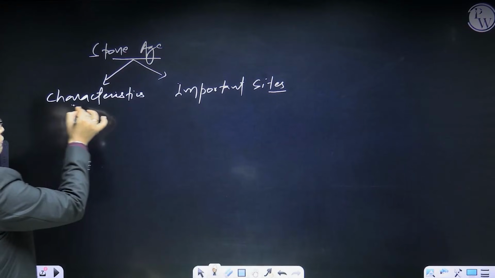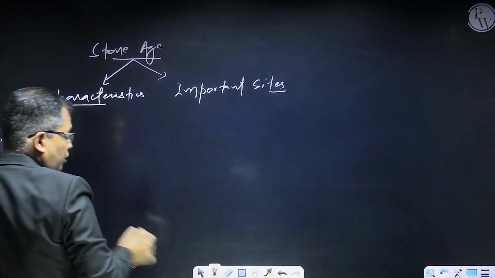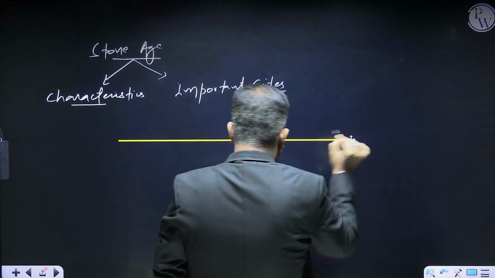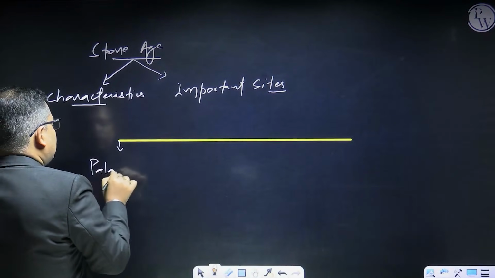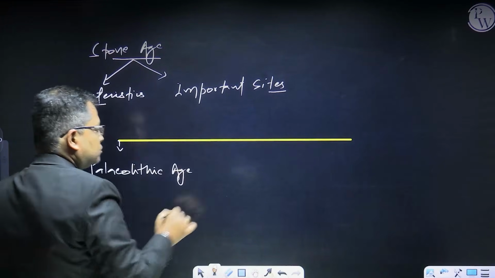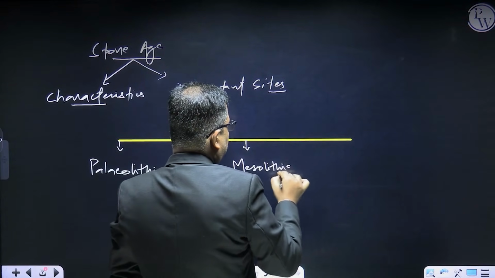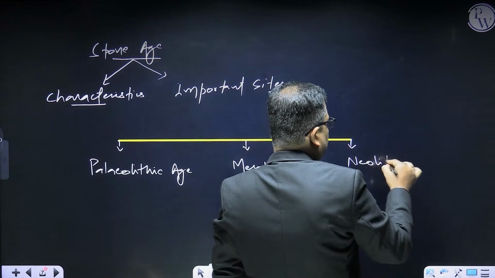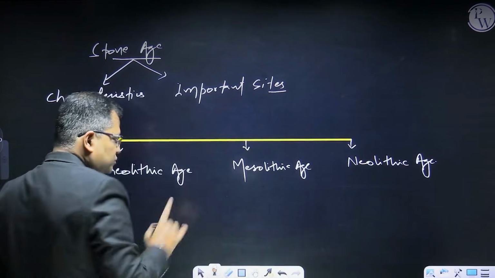So what are the characteristics of the Stone Age? Stone Age is classified into three broad periods: the Paleolithic Age, then the Mesolithic Age, and then the Neolithic Age. This classification is based on two criteria.